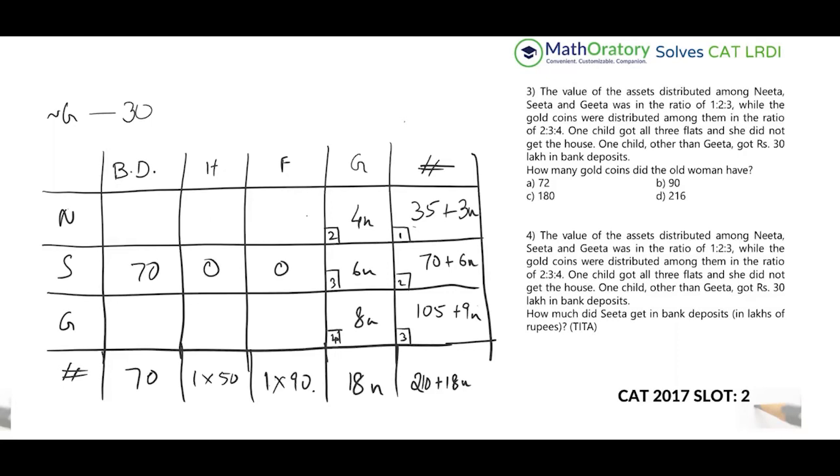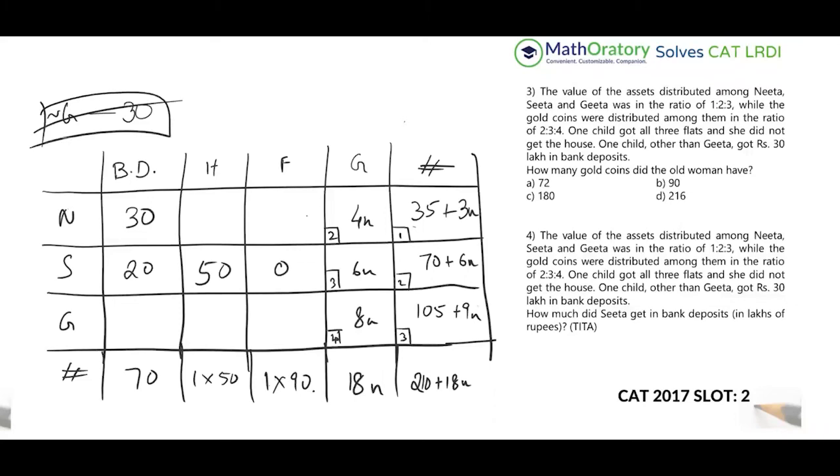So if this is 70 alone, all the bank deposit goes here. So then who gets the 30? Somebody has to get a 30, right? So this Sita person should be getting 50, which implies this is 20. Okay. So the only person who can get the 30 is this person, Neeta, right? So this is done because Geeta cannot take up 30.